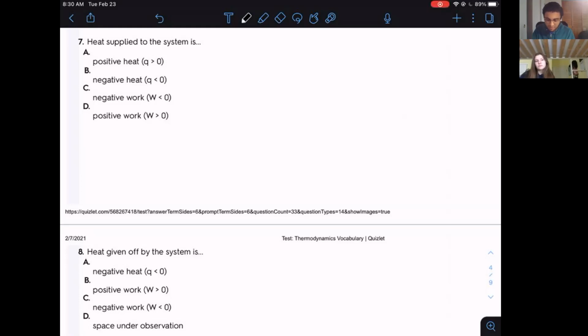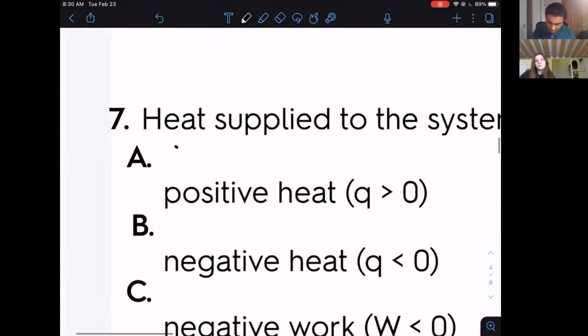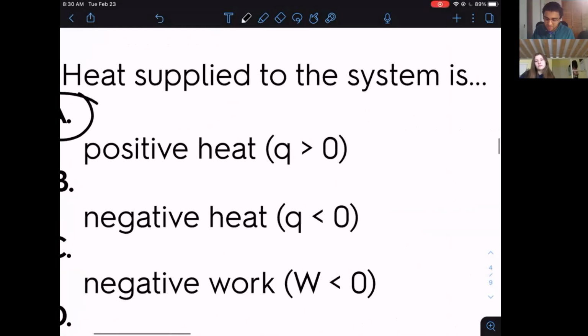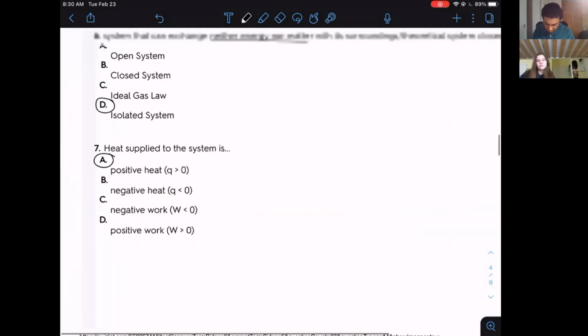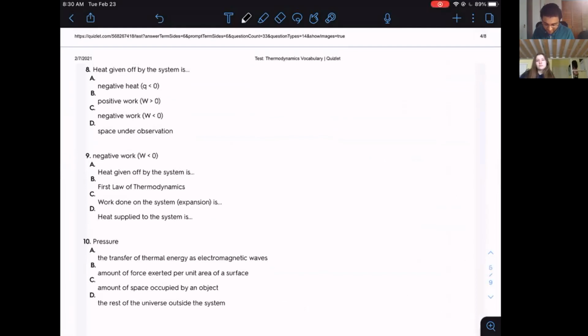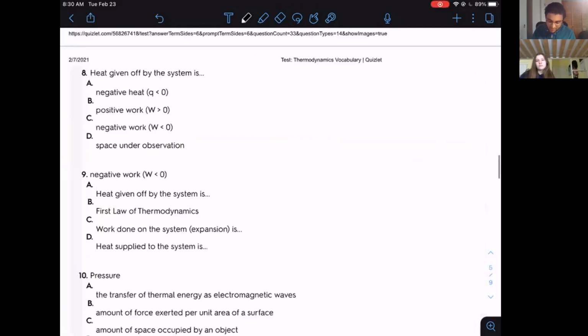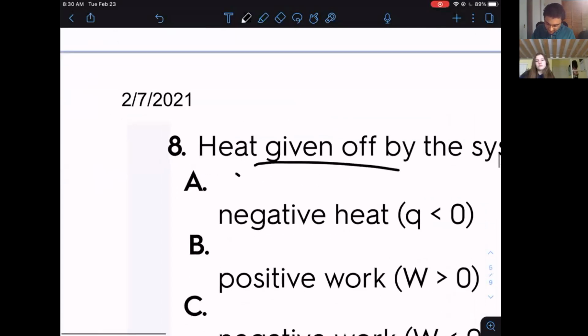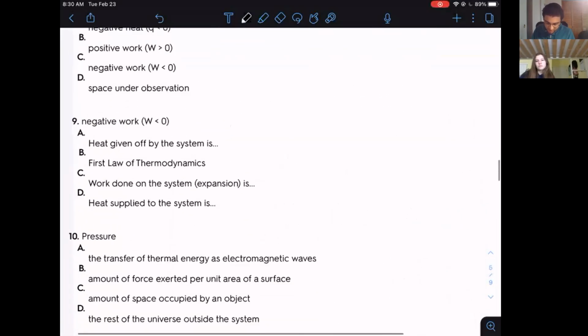All right, so if we supply heat to the system, it's positive heat. If heat is released by the system, that would be negative heat. And then let's try number 8, heat. We kind of did number 8 already. Heat given off by the system is a negative heat. All right, let's try number 9.